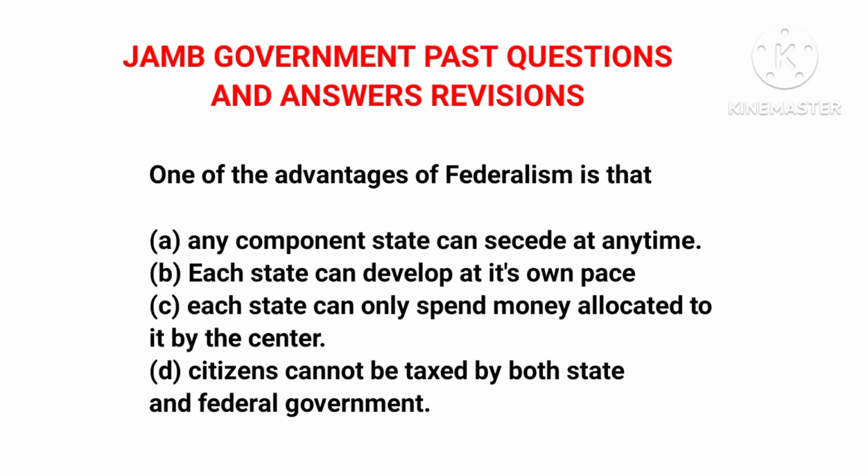Option D, citizens cannot be taxed by both state and federal government. This is not correct, because the states impose tax on the citizens and the federal government also imposes tax on the citizens. So it's not correct. So the correct answer, like I said, is option B: each state can develop at its own pace. That's an advantage of federalism.